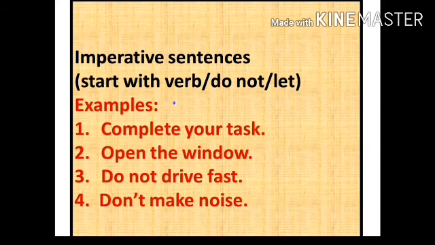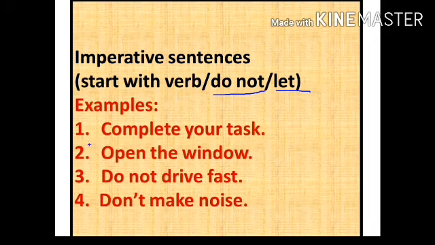And if we want to make a negative imperative sentence, that negative imperative sentence starts with do not or don't. So an imperative sentence starts with a verb, sometimes do not, and sometimes with let. We will talk later about let. So very first we will see the examples of sentences that start with a verb. So what are those examples?